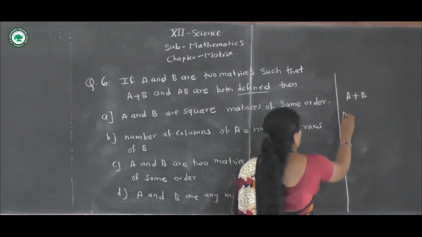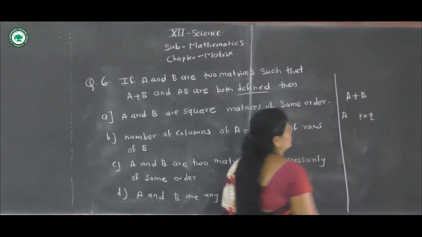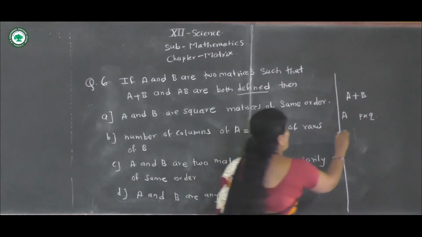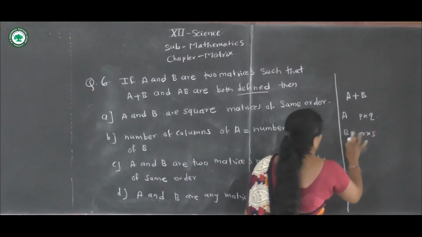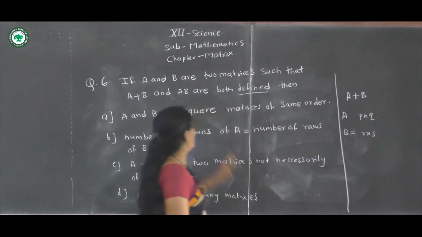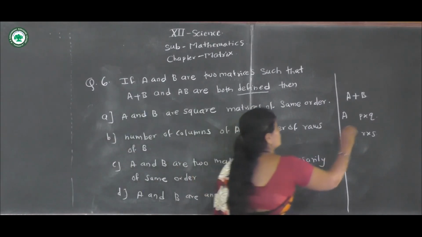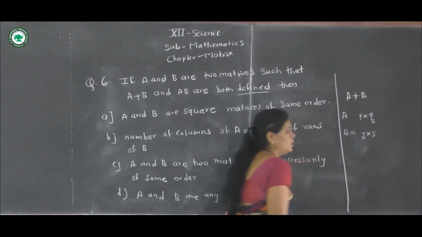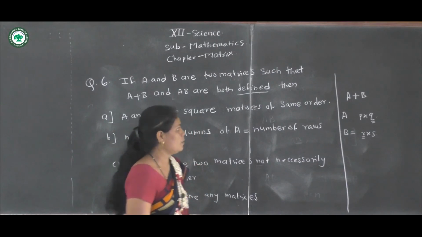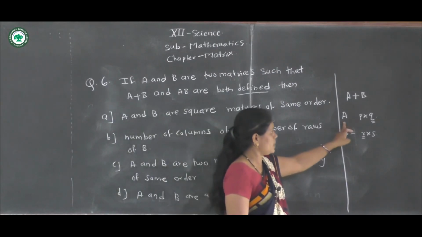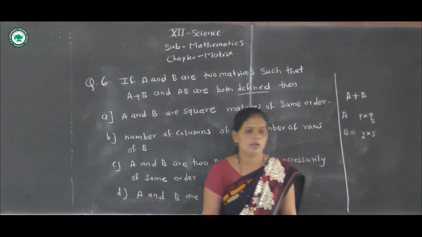Suppose matrix A has order P into Q and matrix B has order R into S. AB is defined only if Q is equal to R, so the number of columns in matrix A and the number of rows in matrix B are equal.